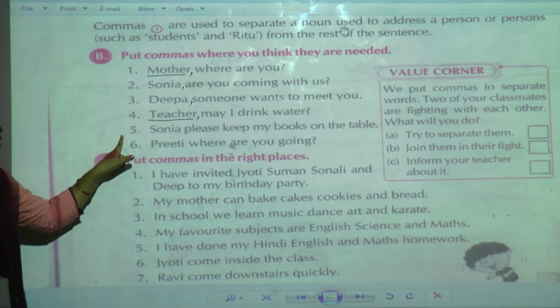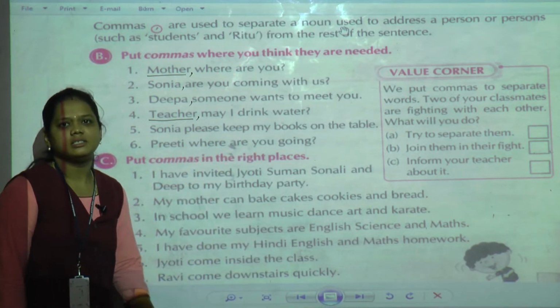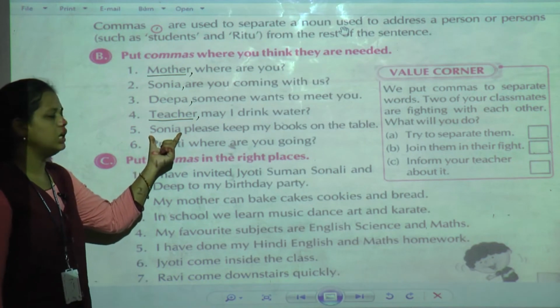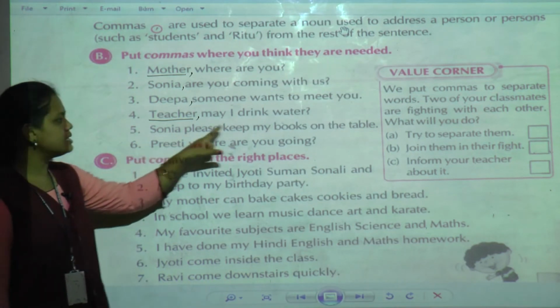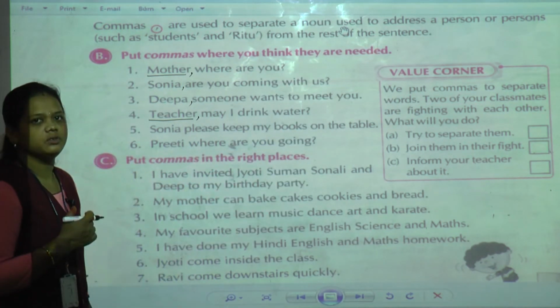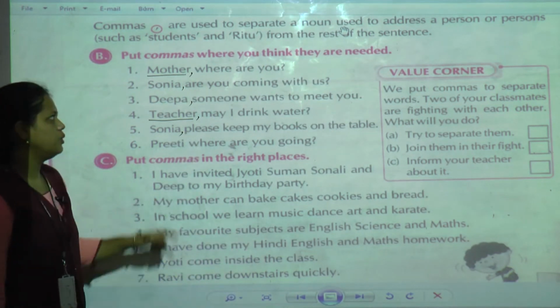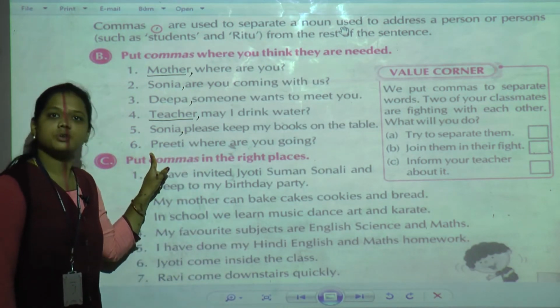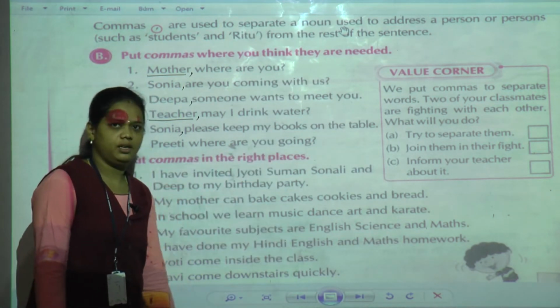Now the fifth one: Sonia, please keep my books on the table. See, here an order is being given; it is telling Sonia to please keep my books on the table. So here we have to give the comma after Sonia. The pronunciation is like this: Sonia, please keep my books on the table.